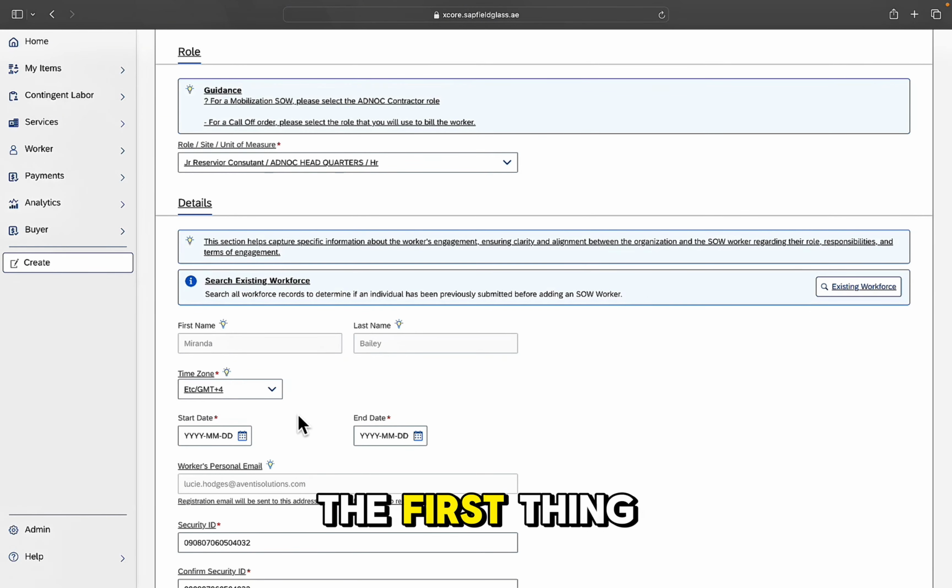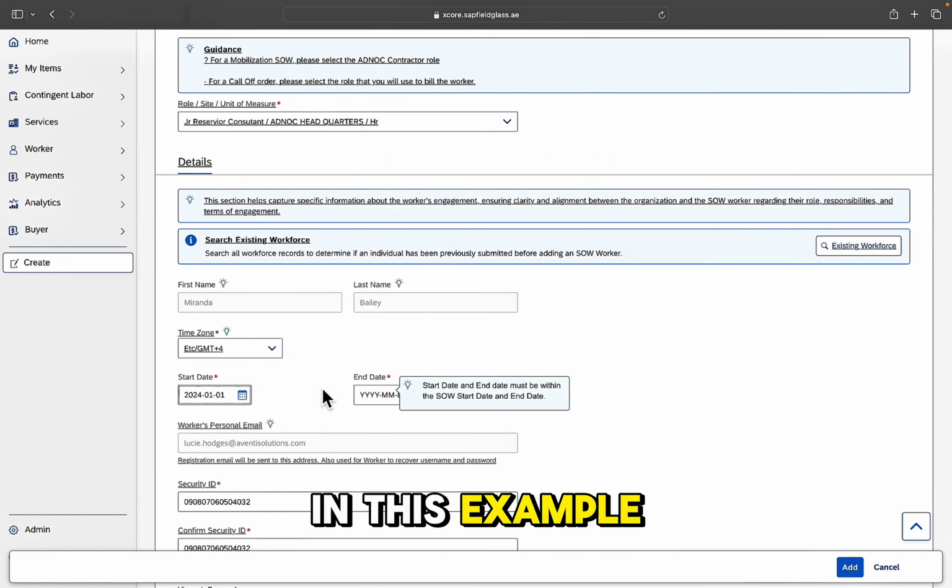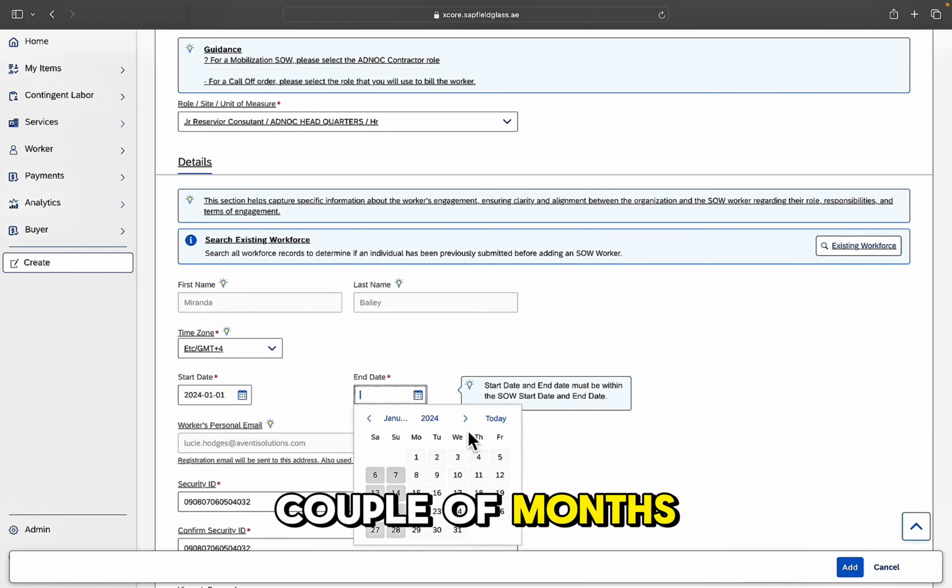You will notice that the first thing we need to do here is to confirm the start and end date. So this will need to be the specific dates that the contractor is going to be on site and completing their work. If you do not select these dates accurately, there will be an impact on accesses such as network and site access. So let us select the start date for this individual and then we'll select the end date. So when they're going to be finishing their assignment, in this example I will put it for a couple of months.